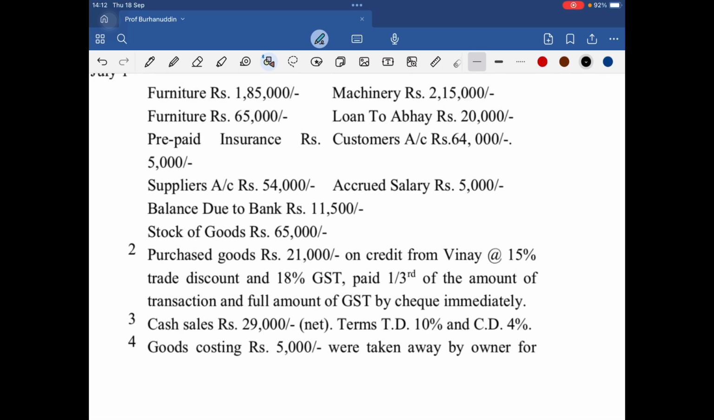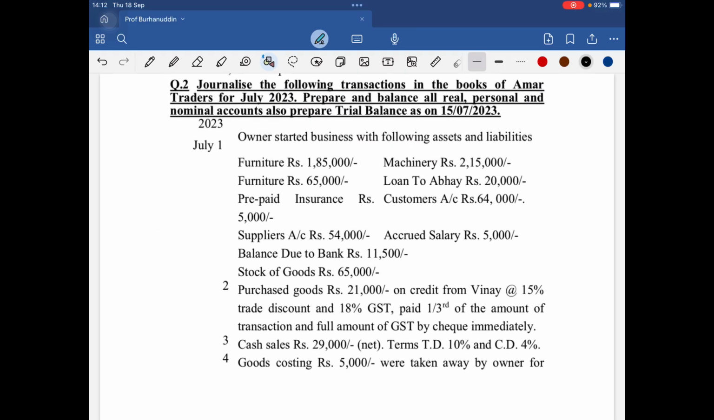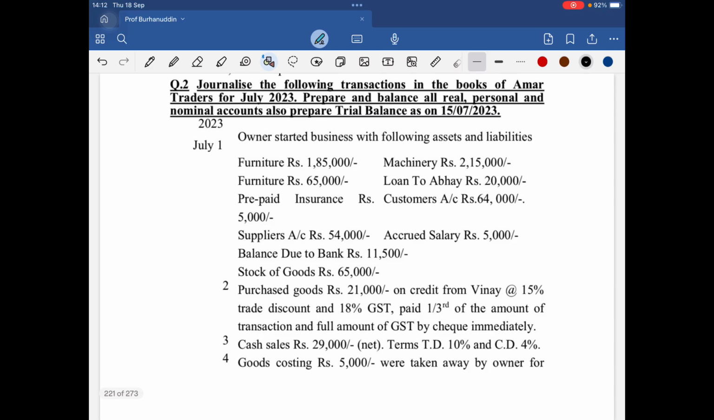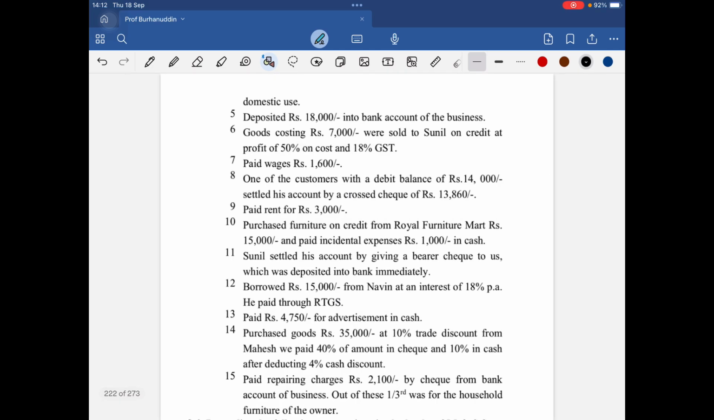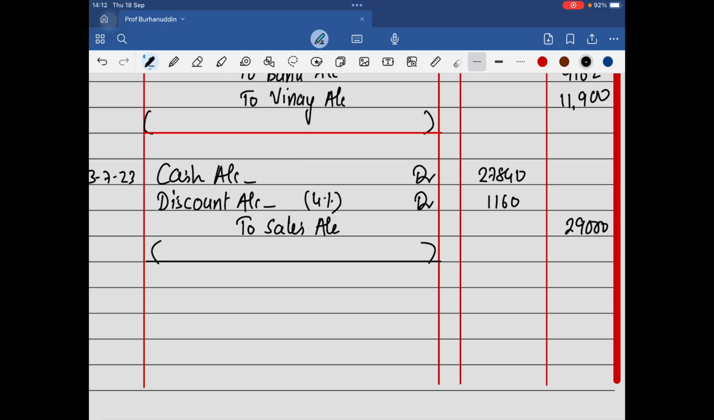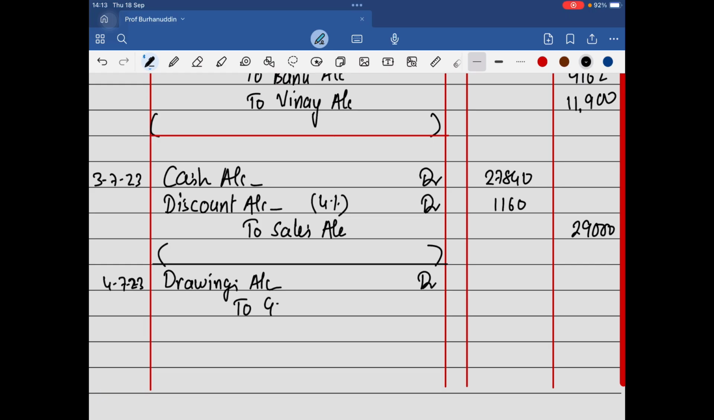The third is done, right? Now the fourth one. Can you read the fourth one, beta? Goods costing rupees 5,000 were taken away by owner for domestic use. Okay, so basically it's your drawings. Drawings account. And the goods have been taken over, beta. So drawings account will be debited. Perfect, sir. So this is the fourth transaction. Drawings account will be debited to goods account. Or if you are not writing the goods account, you can write purchases account.